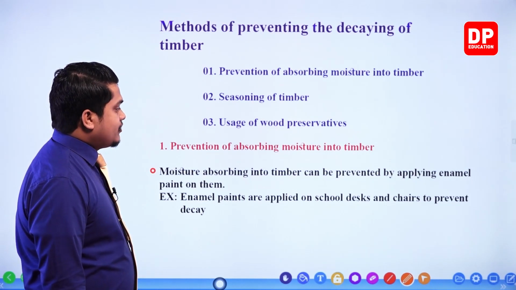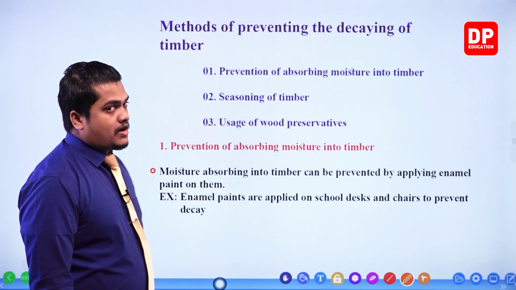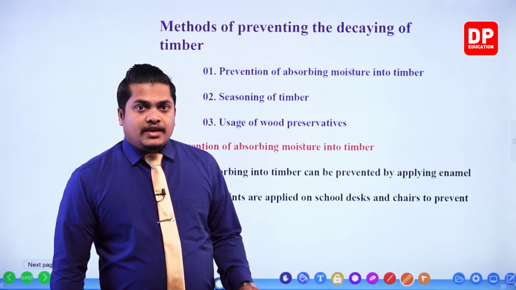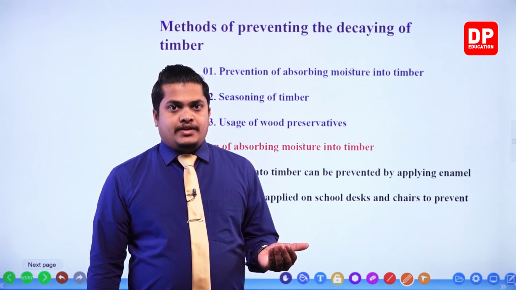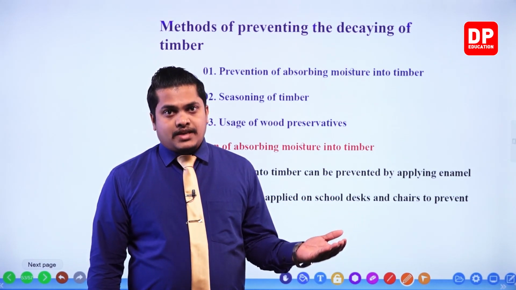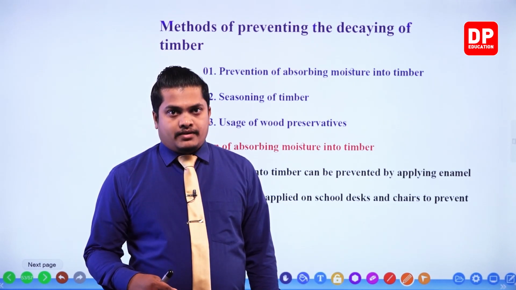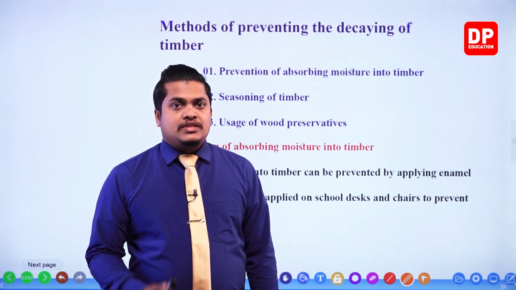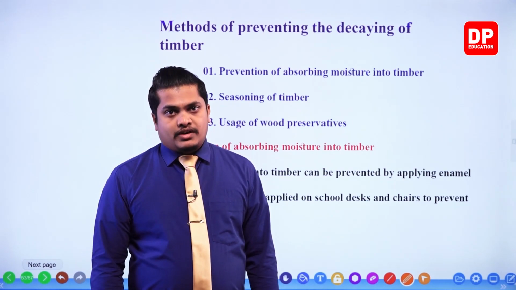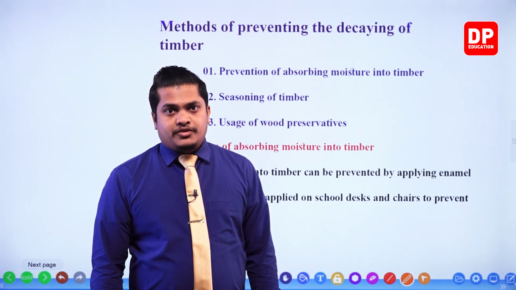Moisture absorbing into timber can be prevented by applying enamel paint on them. Now, in your school, and sometimes in your home as well, there are some tables and chairs which are applied with paints, right? Those things are made of wood, my dear children, or else timber. So we apply enamel paint in order to stop the absorption of moisture into timber.